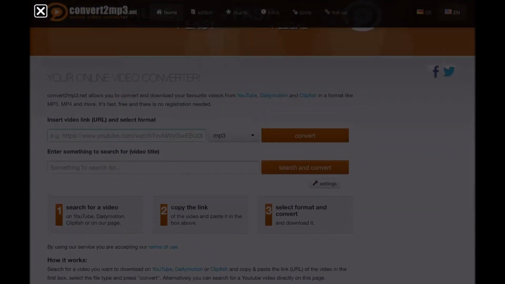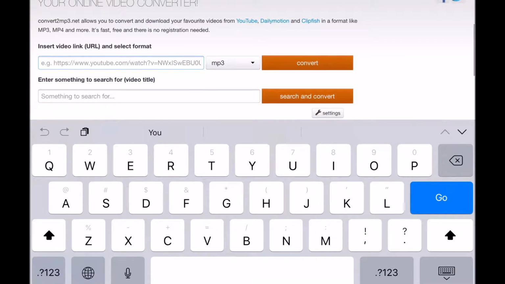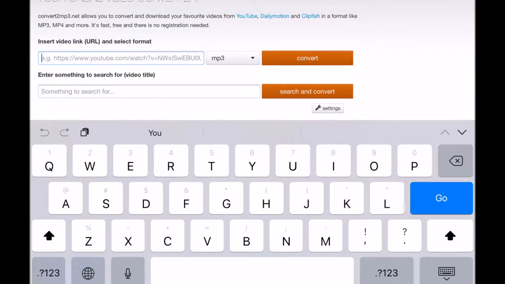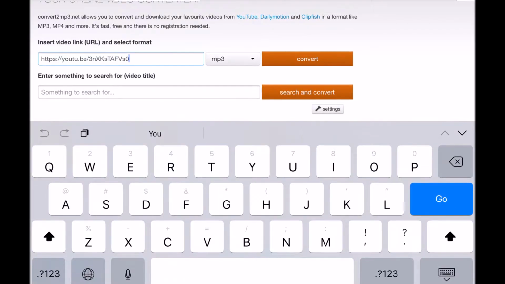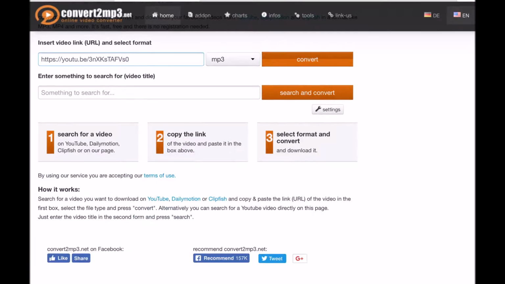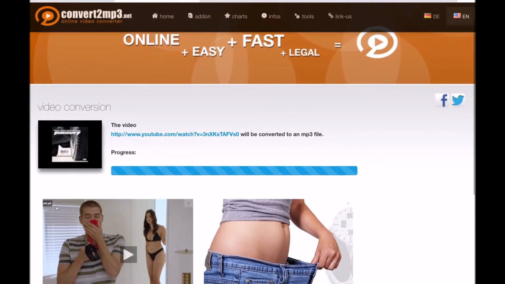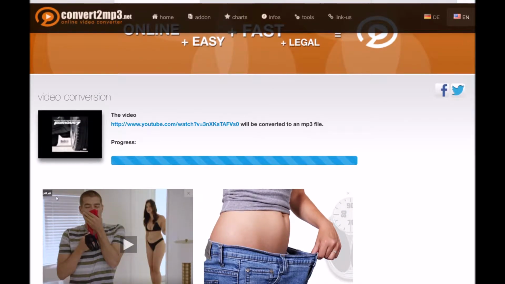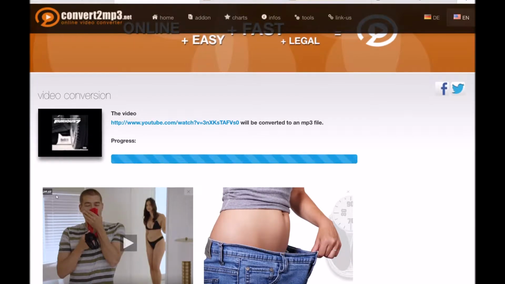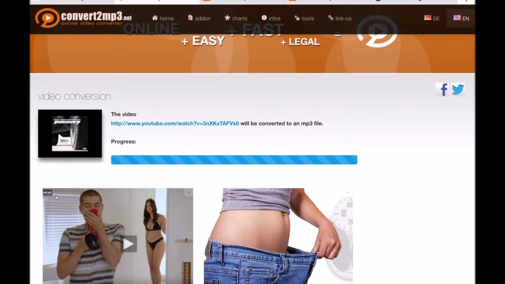Okay, now press and hold. I have to do it a lot of times, so sometimes that happens. So then click convert. Then it's going to be converted. It's loading up here, the blue part you can see.